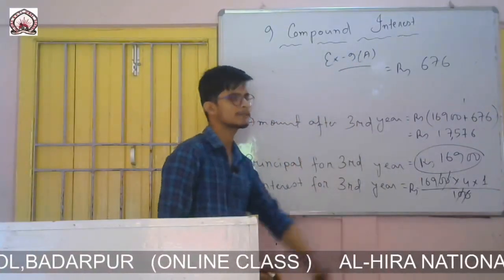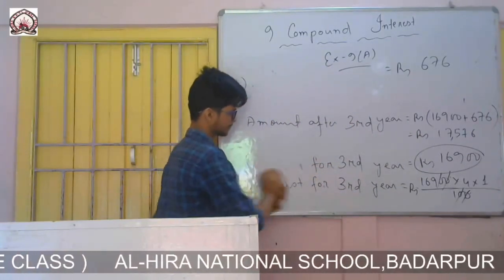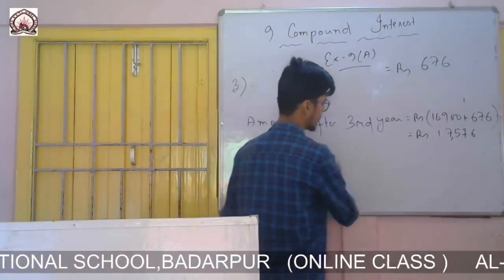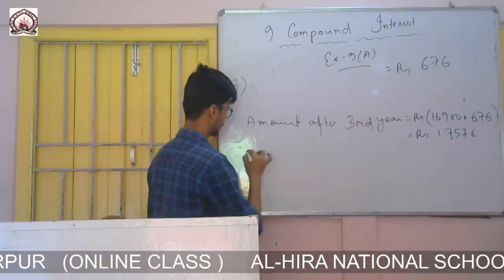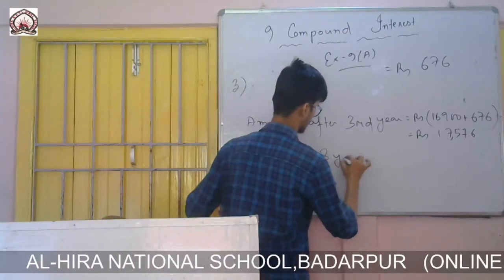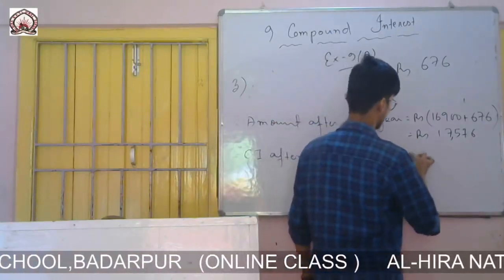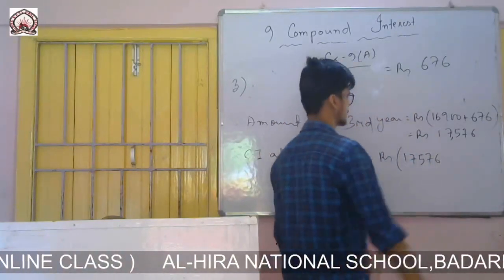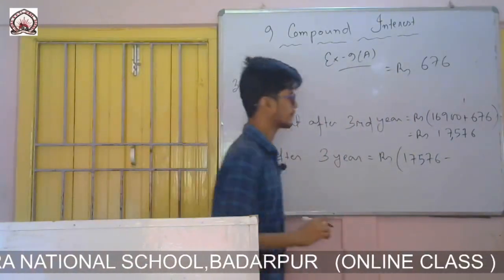So the question is to calculate for third year. We have calculated it. So now I will find the compound interest. Compound interest will be amount minus principal. So therefore CI after 3 year will be equals to rupees, this is the amount 17,576, and principal amount was 15,625.